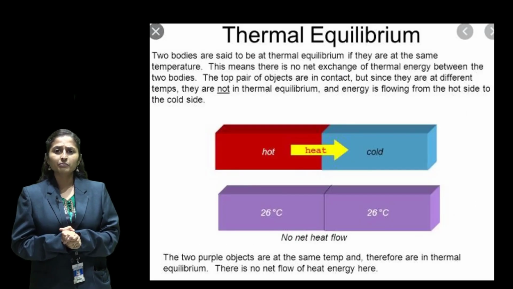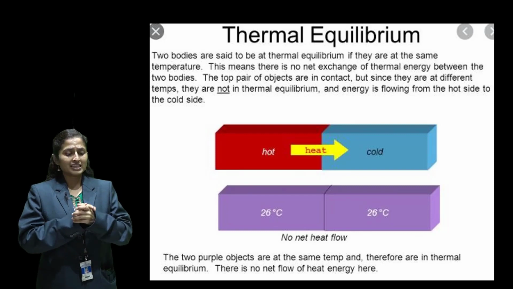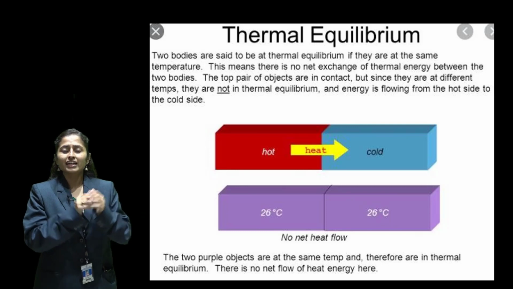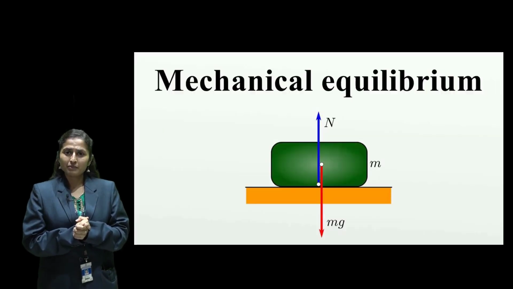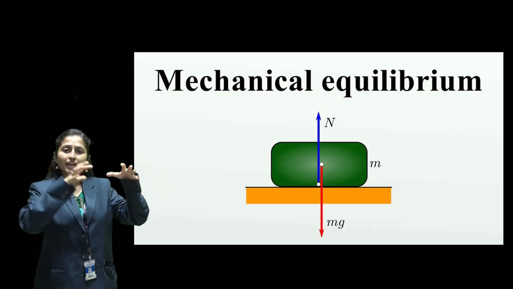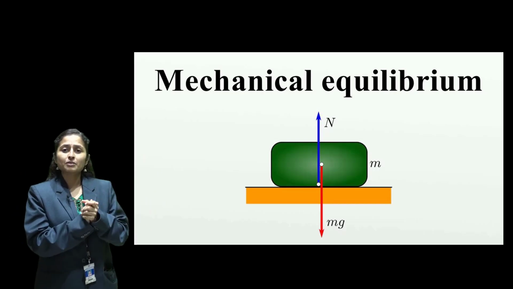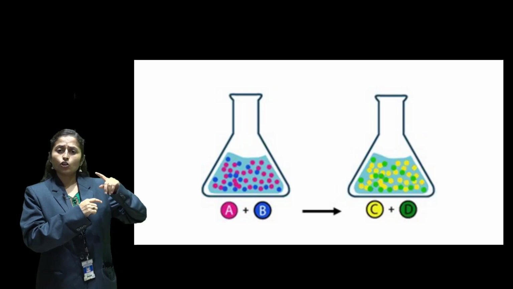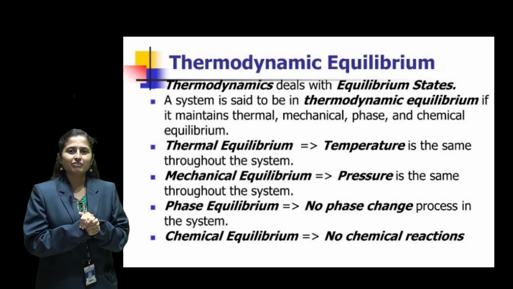What is thermal equilibrium? When the temperature of a system is not going to change, meaning there is no temperature transfer between system and surrounding, then such a system is said to be in thermal equilibrium. Similarly, when there is no mechanical external force acting on the system, then such a system is said to be in mechanical equilibrium. Also, if there are no chemical reactions happening in the system, then such a system is said to be in chemical equilibrium.